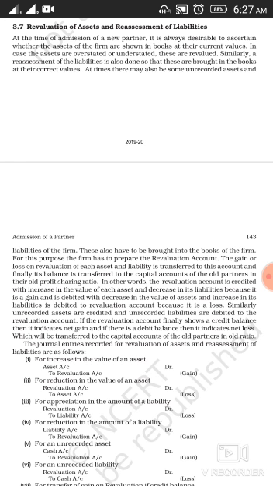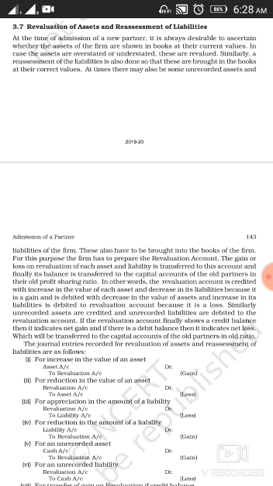In other words, you can say the revaluation account is credited with the increase in the value of each asset and decrease in its liabilities because it's a gain, and is debited with the decrease in the value of assets and increase in its liabilities because it's a loss. It means whenever there will be gain, then you will credit it in the account of revaluation, and if there will be a loss, you will debit the same to the revaluation account.